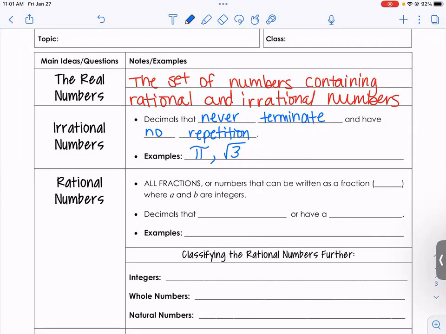Any radical, like a square root or a cube root, that doesn't have a perfect square underneath, or a cube root that doesn't have a perfect cube underneath, like the cube root of 10, is going to be classified as an irrational number. It's going to give us a decimal that's really long. It never ends and doesn't repeat.